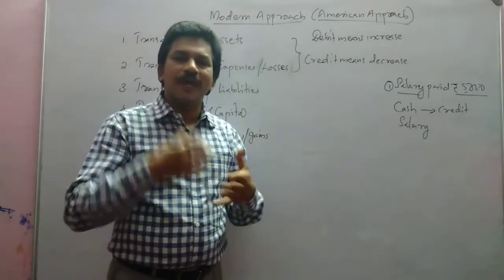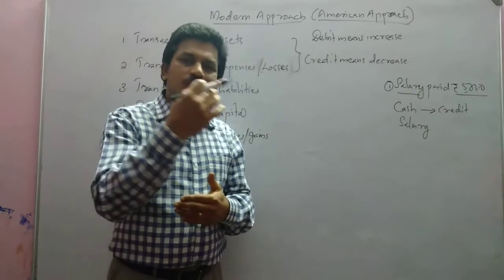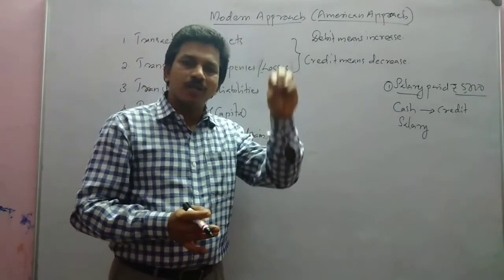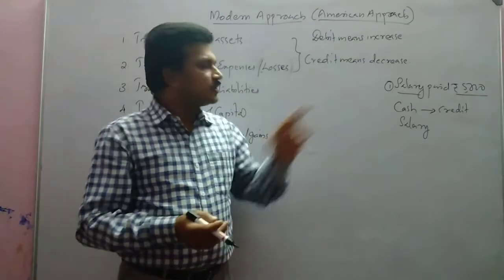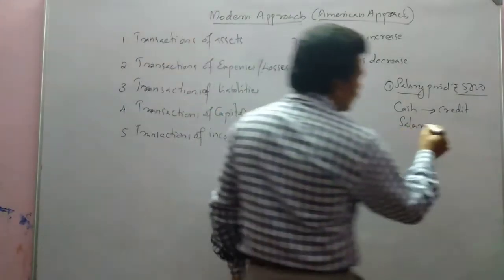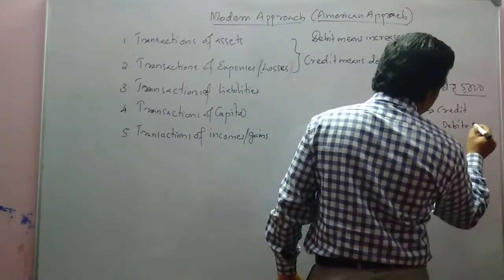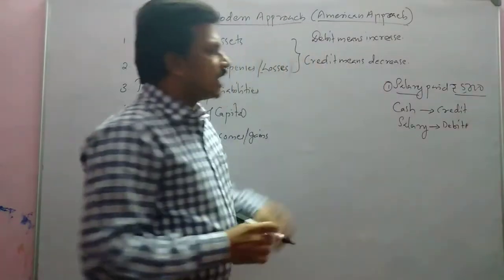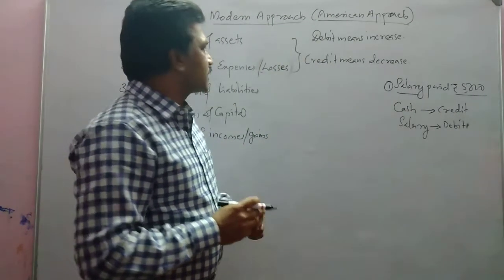Like that, if you pay an electricity bill, cash will decrease and the electricity expense will increase. So expense increased, that's why expense will be debited. Salary will be debited. Okay, let us see another example.